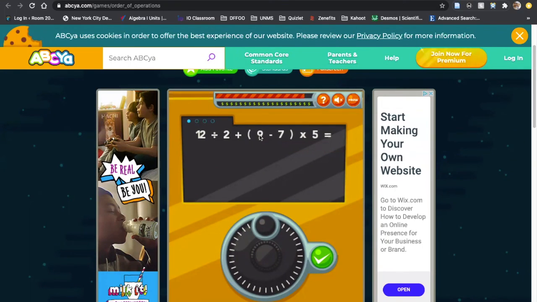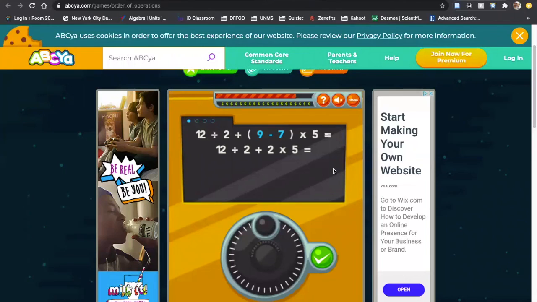Good, so 9 minus 7. I'm going to click on 9 minus 7, and now I have to scroll this to whatever the answer would be. 9 minus 7 gives me 2. There we go. Now I do the next part. What am I going to do next? I just did the parentheses. Which piece should I do first here? I'll wait for somebody to give it to me in the chat.